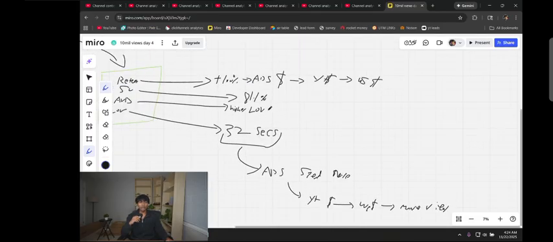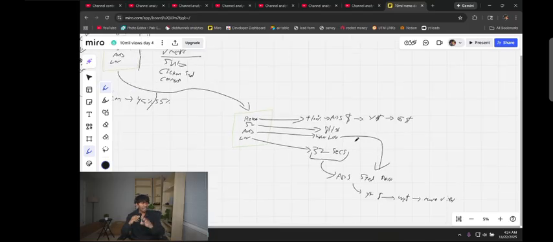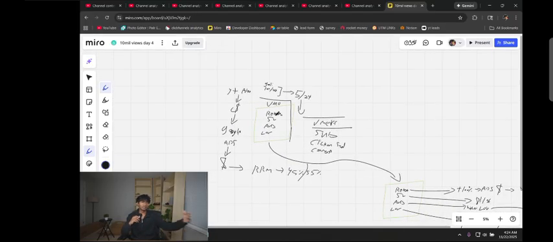The reason why we want a higher average view duration than LOV is the same thing with the study. Advertisers studied and showed that if you watch a video longer than the average length of video, then you will get pushed up to the algorithm further and advertisers will make more money. So this is pretty much the entire formula I use for view maximizing. And of course, I'm going to go more in depth because this is only day 4 of the view maximizing bootcamp. We still have so much to go over. We're going to be doing this for the next 30 days.